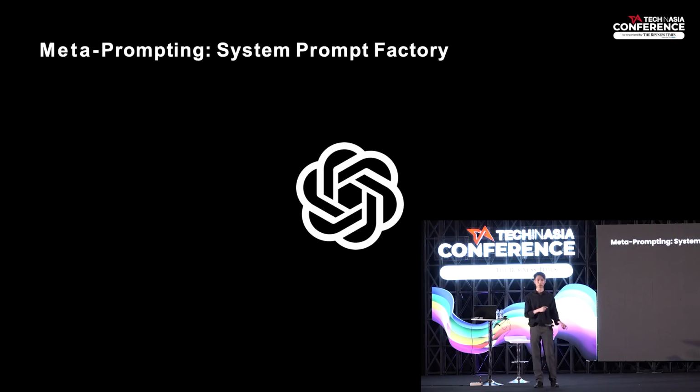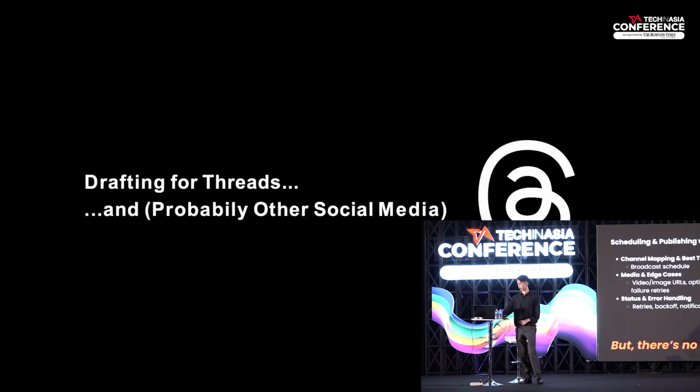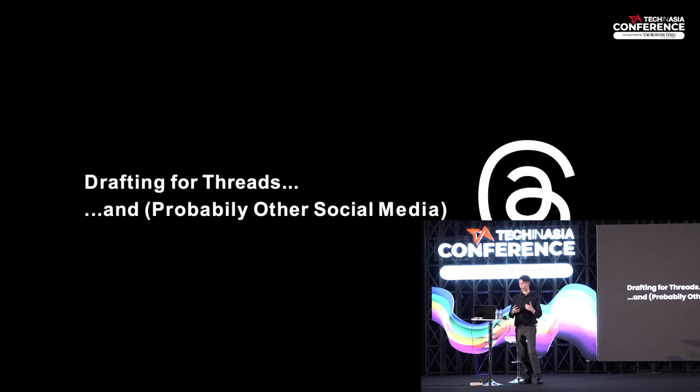We want to reduce the time we spend creating the perfect prompt by using this method, meta prompting. And then afterwards, we want to schedule the post. For me, I will give the example on Threads because I mainly post there. But of course, this tutorial also works for Instagram, LinkedIn, and other platforms as well.